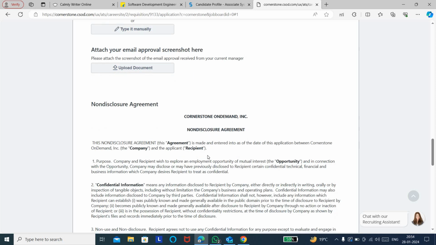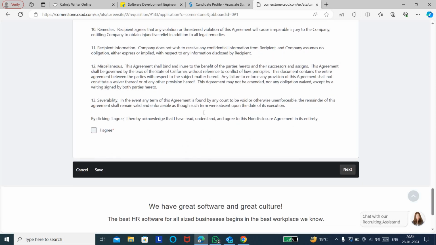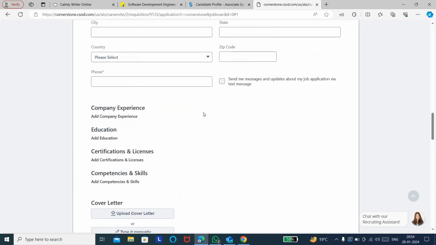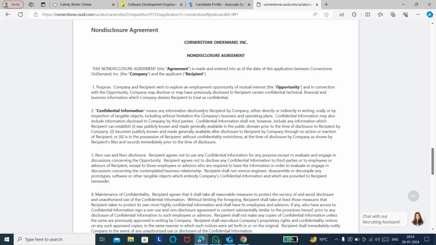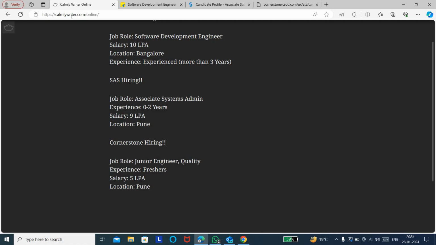And then here you can just go through everything, and you can just agree, and then you can move to the next. And in the next page you have some questions, you can just answer those and submit the application form. So this is all about the third company, that is Cornerstone.